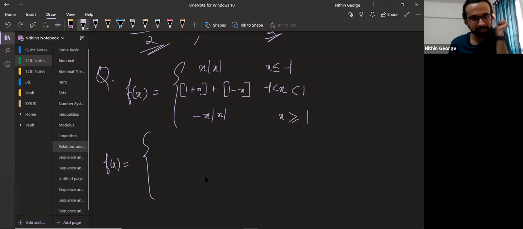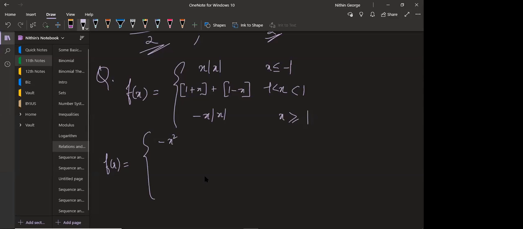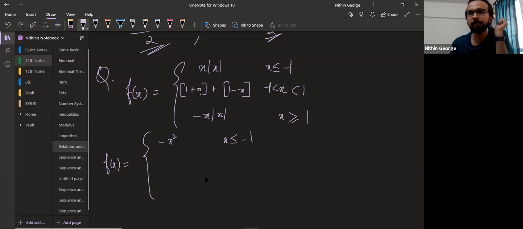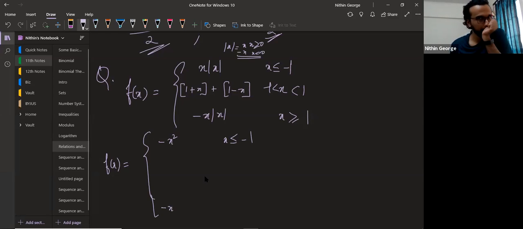So minus x square would be when x is less than or equal to -1. Why is this happening? Because mod x is equal to x when x is greater than or equal to 0, and minus x when x is less than 0. So x is less than or equal to -1, so mod x becomes minus x. So that's one part. And then below, you have minus of x into x itself, for x greater than or equal to 1. So this part is what you said that it is even.